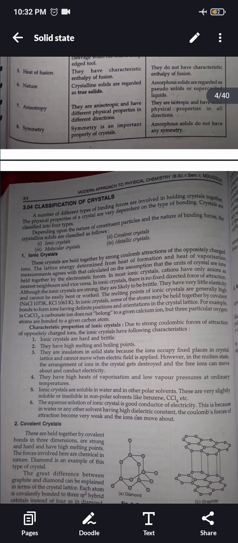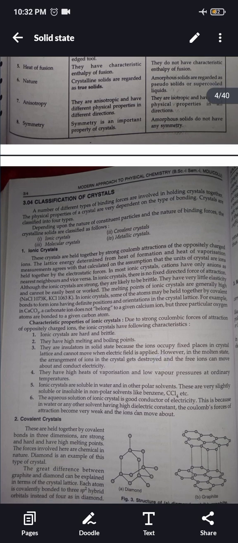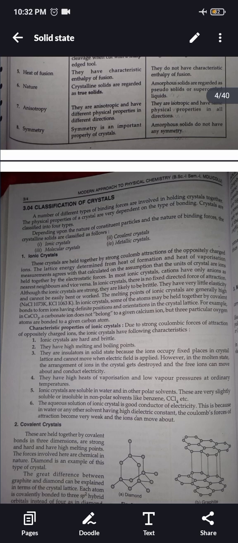Characteristic properties of ionic crystals. Due to strong Coulombic forces of attraction of oppositely charged ions, ionic crystals have the following characteristics. Ionic crystals are hard and brittle. They have high melting and boiling points. They are insulators in the solid state because the ions occupy fixed places in the crystal. When the arrangement of ions in the crystal gets destroyed, the free ions can move about and conduct electricity. They have high heats of vaporization and low vapor pressures at ordinary temperatures.